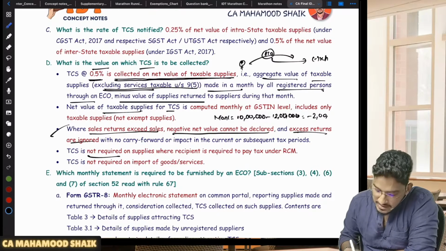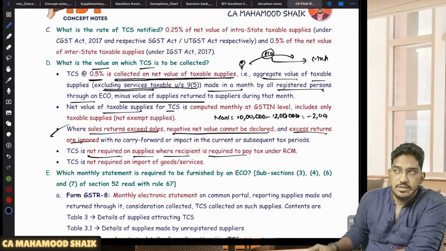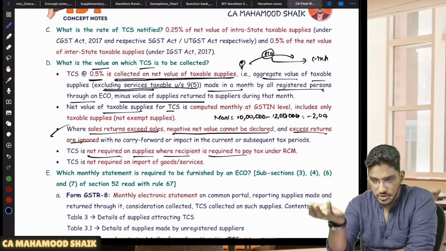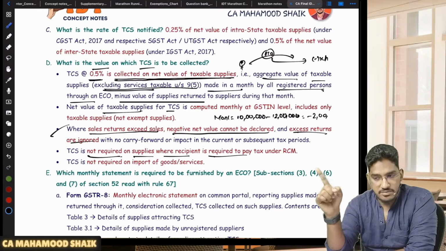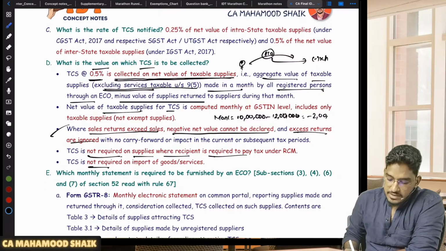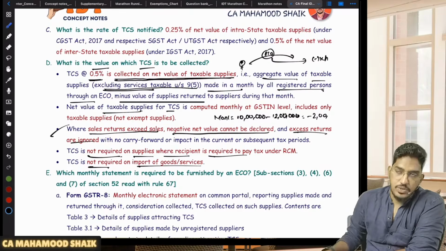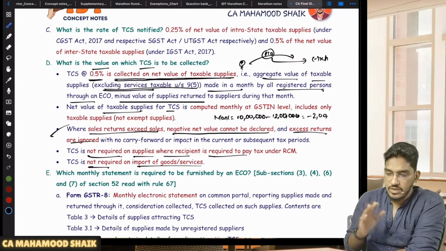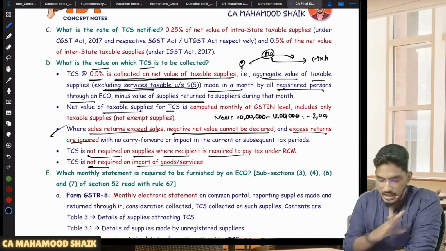Next. And also TCS is not required on supplies where recipient is required to pay GST under reverse charge mechanism. Let us say if some service is getting supplied through e-commerce operator, but on that service RCM will become applicable, then also TCS provisions will not become applicable. And also TCS is not required on import of services. In case you are importing goods or services, then also TCS will not become applicable.